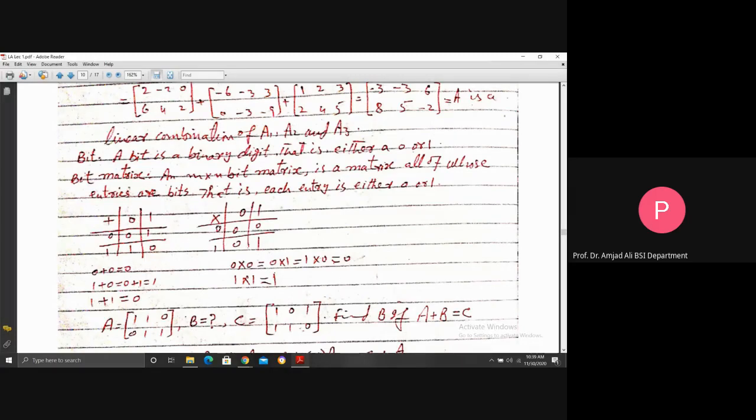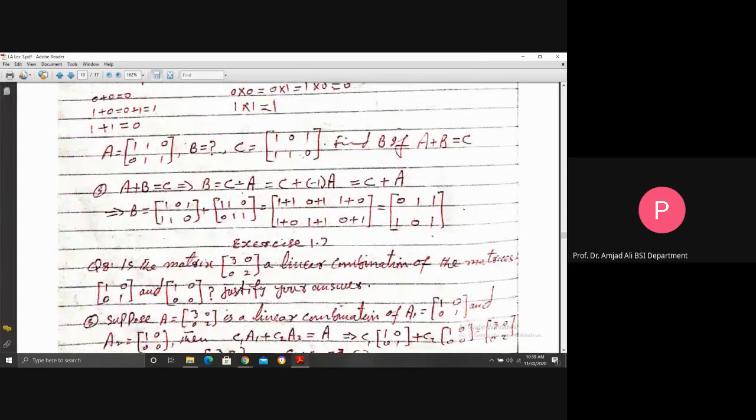Similarly, for multiplication: 0 times 0 is 0, 0 times 1 is 0, 1 times 0 is 0, 1 times 1 is 1. Now, A is the matrix 1, 1, 0, 0, 1, 1, a bit matrix because each entry is a bit, 0 or 1. B is an unknown matrix. C is 1, 0, 1, 1, 1, 0. Find B if A plus B is equal to C. These are bit matrices. Solution.